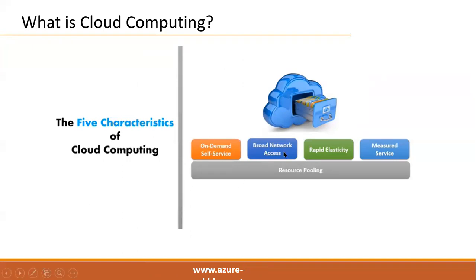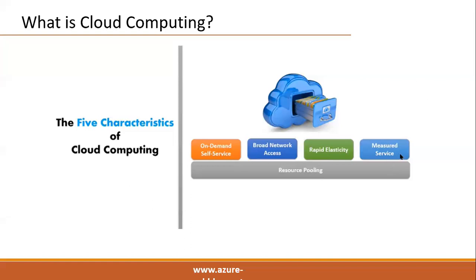Broad network access, we can access from any location. Rapid elasticity, another important cloud computing feature here. Means what? At any time we can increase the resources, we can decrease the resources. That is called elasticity. In case of elasticity, see, today we are using a 32 GB RAM server. We can increase it up to 64 GB RAM at any time. Again, if we want, we can decrease it back.